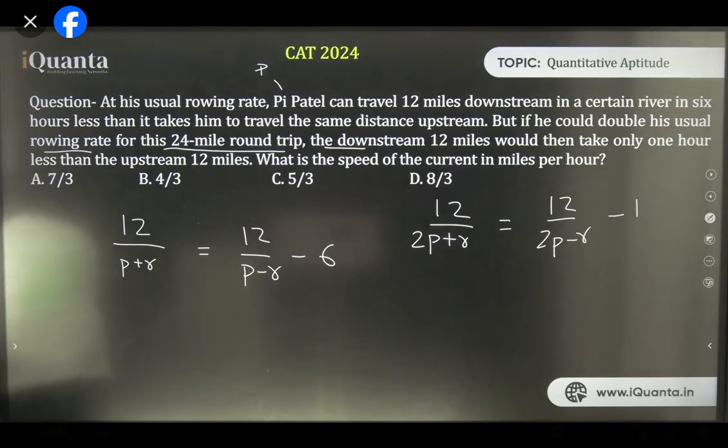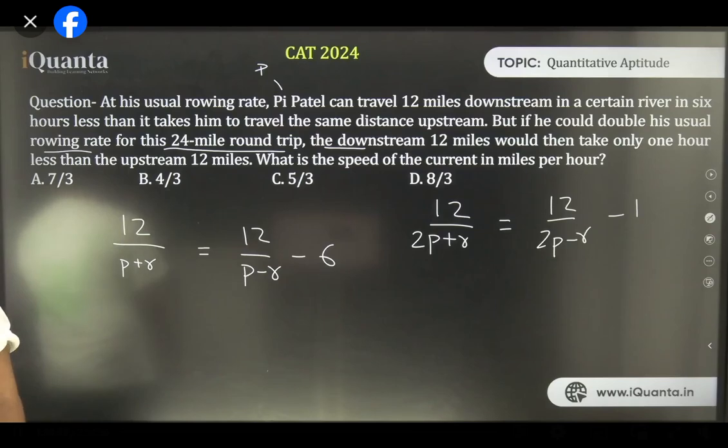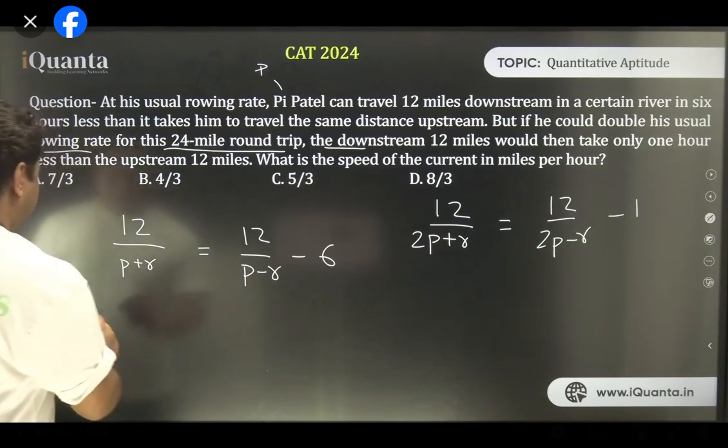All of you made this equation. How many of you could not solve the equation? Is the equation clear to everyone? Those who could not understand the equation, now is it clear? 24 miles means 12 forward and then 12 back. You are not able to solve it? Okay, so let's try to solve this one.